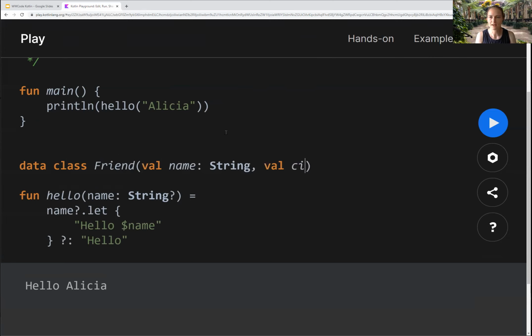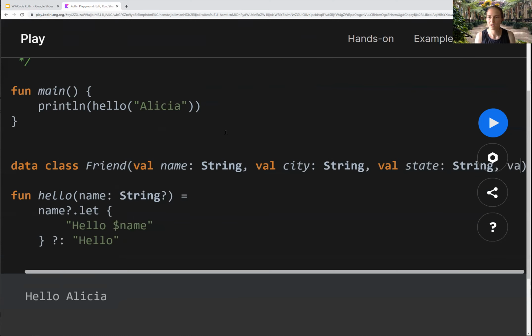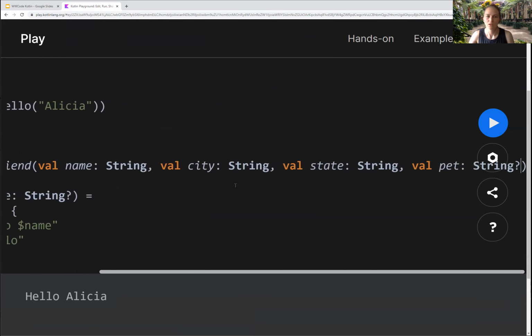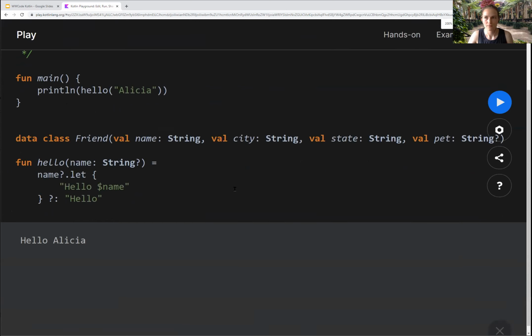Friend is going to have a name, a city, a state. We're going to zoom out a little bit here. And maybe they have a pet, I'm not sure. Okay, so here's how I can declare a class that has 4 properties: name, city, state, and pet. Maybe they have a pet, maybe they don't, could be nullable. But they all have these properties, and that's it.